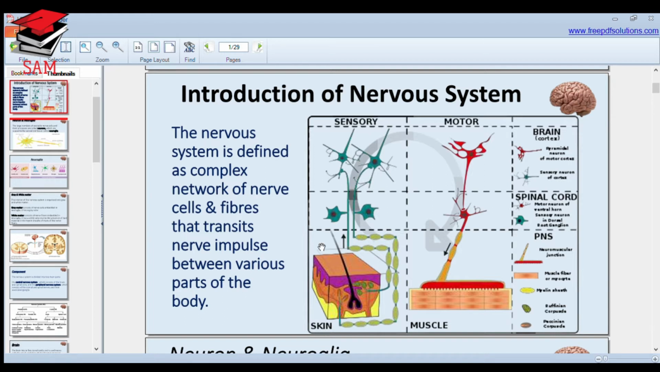Introduction to the nervous system. The nervous system is defined as a complex network of nerve cells and fibers that transmits nerve impulses between various parts of the body.